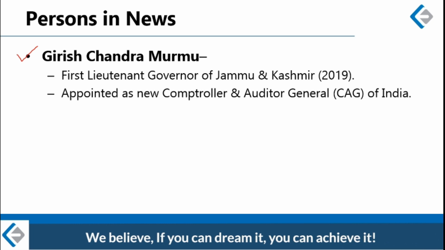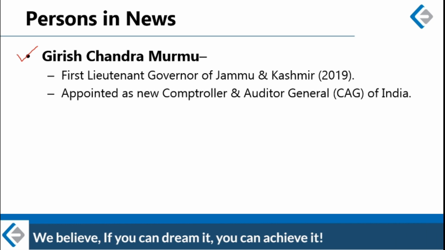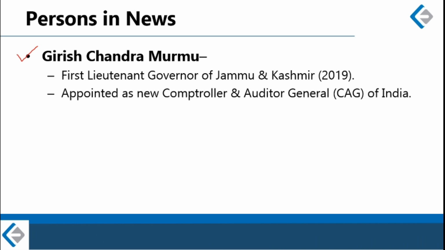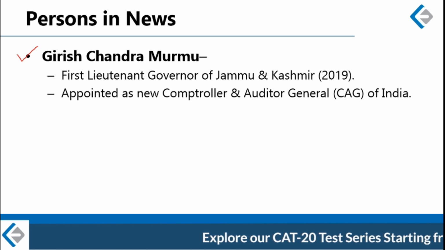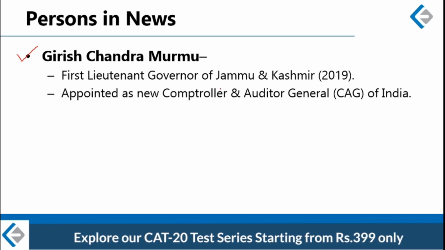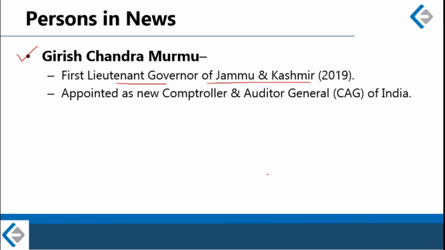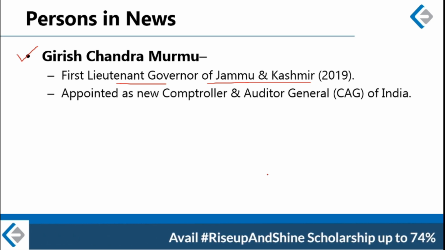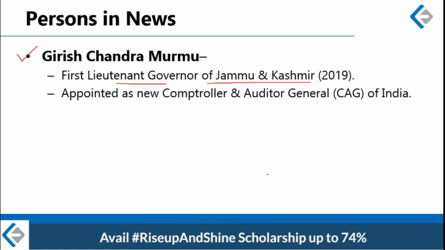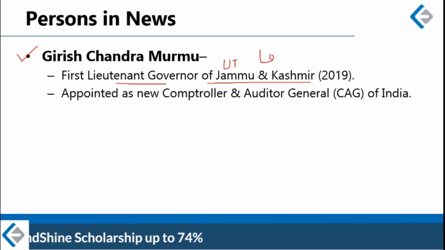Girish Chandra Murmu is a former IAS officer. He is a 1985 Gujarat cadre IAS officer, and in October 2019 he was appointed as the first Lieutenant Governor of the Union Territory of Jammu and Kashmir. I think I don't need to remind you that in August last year, Jammu and Kashmir was divided into two separate Union Territories. One is the Union Territory of Jammu and Kashmir and another is the Union Territory of Ladakh.